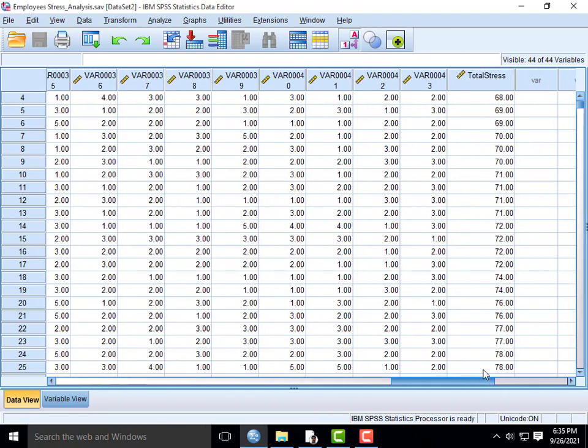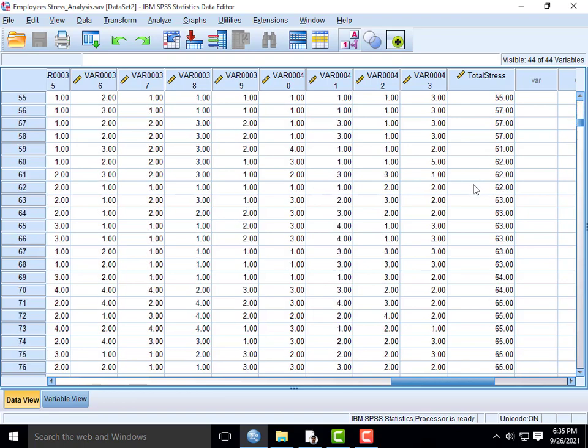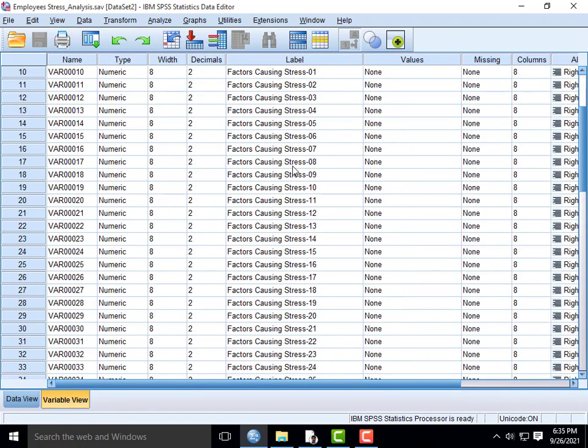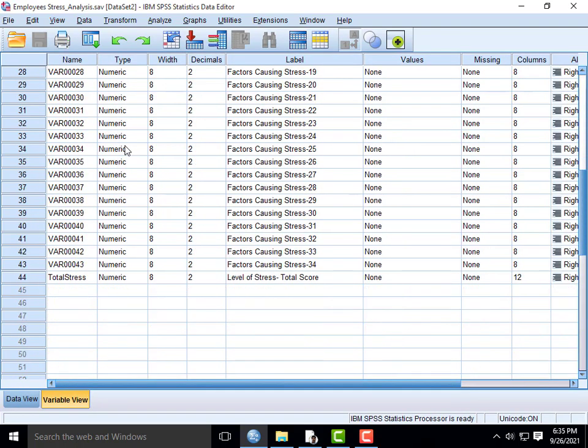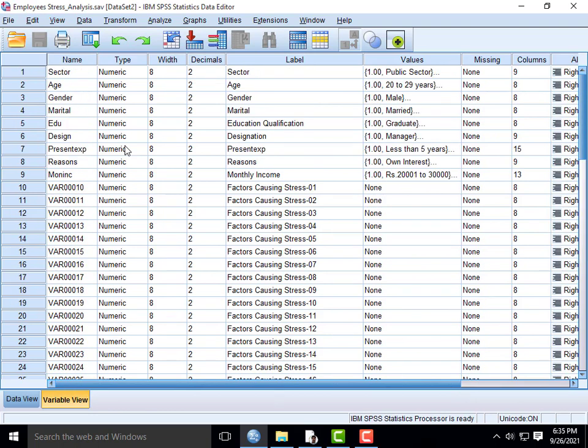We have different stress-related factors, and here we have a total stress score. If the score is low, stress is low. If the score is high, stress is also high. So this is the total score of stress. Here we have different variables. Now we are going to analyze